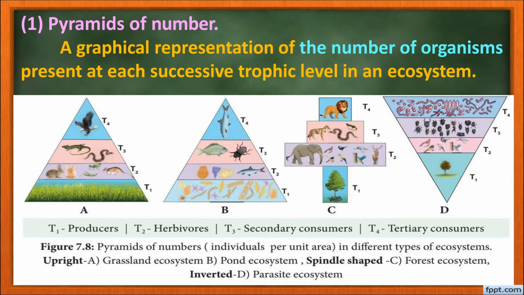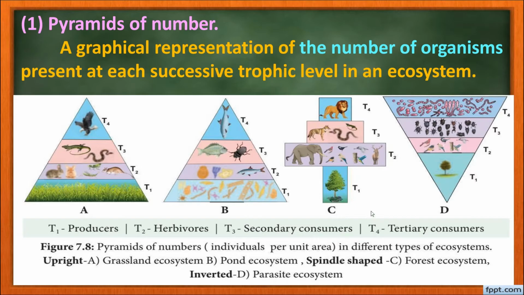Similarly, this is the pond ecosystem. Here, the bottommost trophic level, trophic level 1, represents the largest number of organisms as producers. In trophic level 2, the number of organisms is less. So as the size of the organism becomes large, the number of organisms becomes less, and so the pyramid of number will usually be upright.